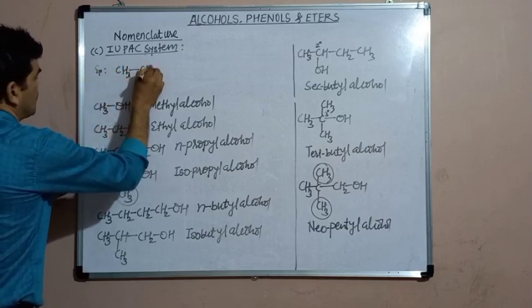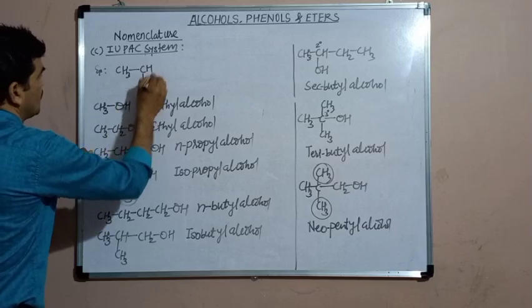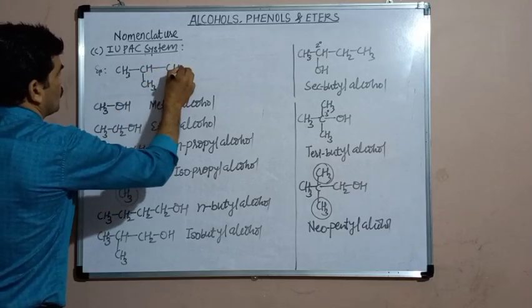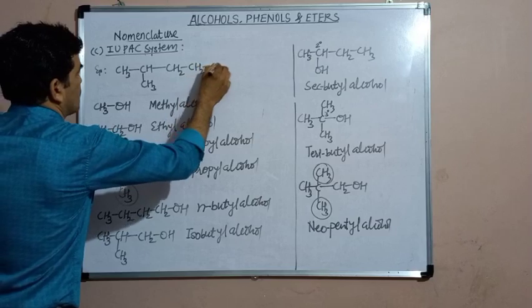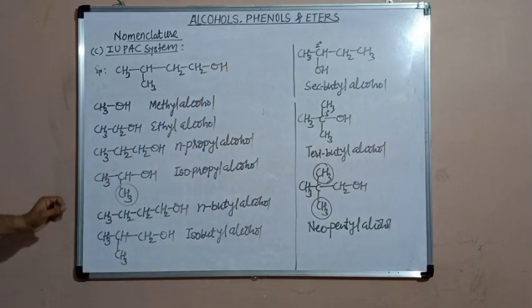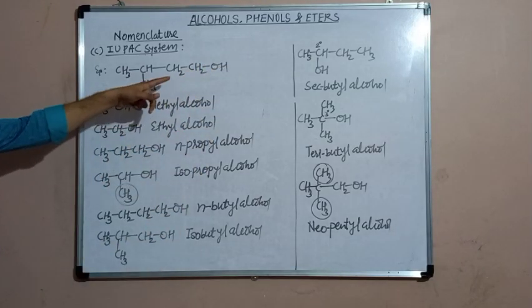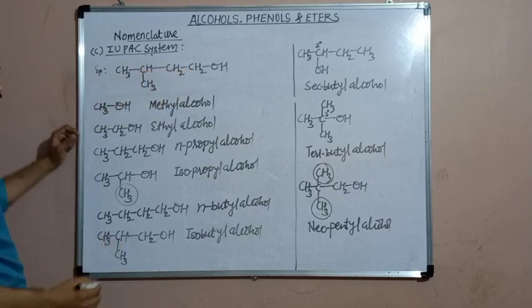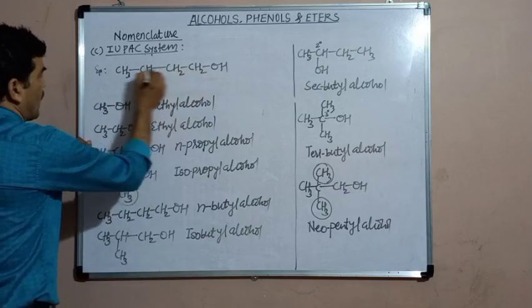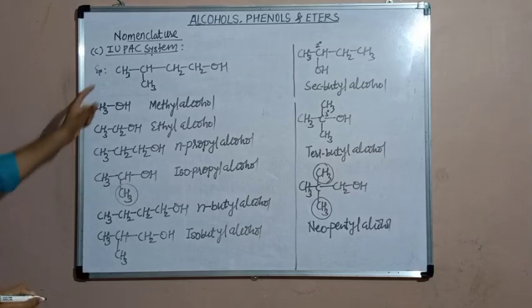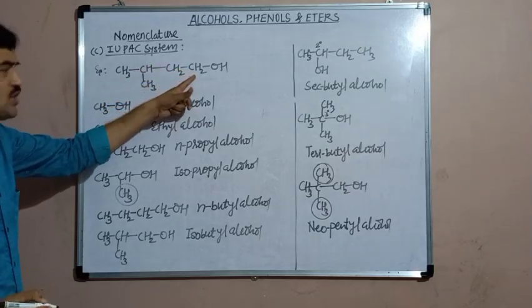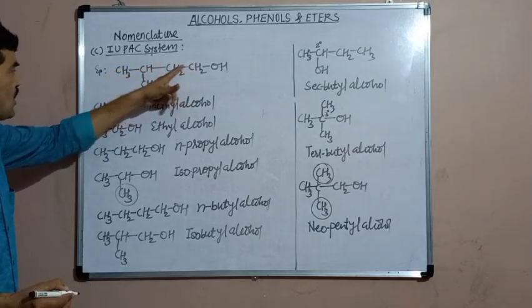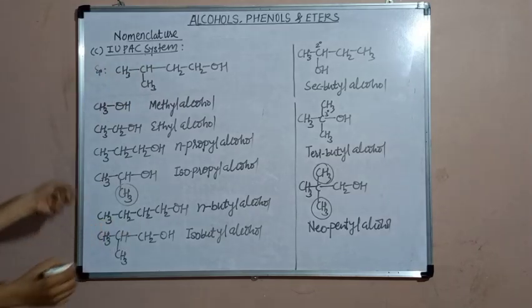CH3, CH, CH3, CH2, CH2, OH. In this case, there are 4 carbon atoms in the longest chain. This will be the longest chain. No other chain is possible which is longer than this. Total 4 carbon atoms will be there in the longest chain.